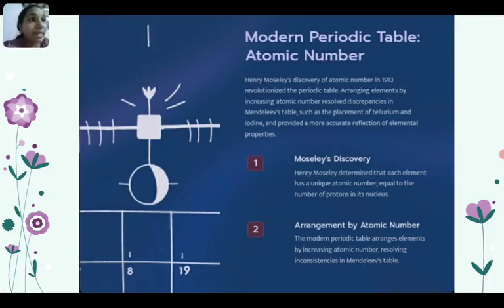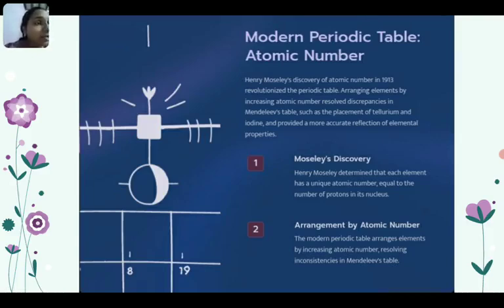Arranging elements by increasing atomic number resolved discrepancies in Mendeleev's table, such as the placement of tellurium and iodine, and provided an accurate reflection of elemental properties. Moseley's discovery that atomic number equals the number of protons changed the conventional form of the periodic table to identify the clear properties of the element.